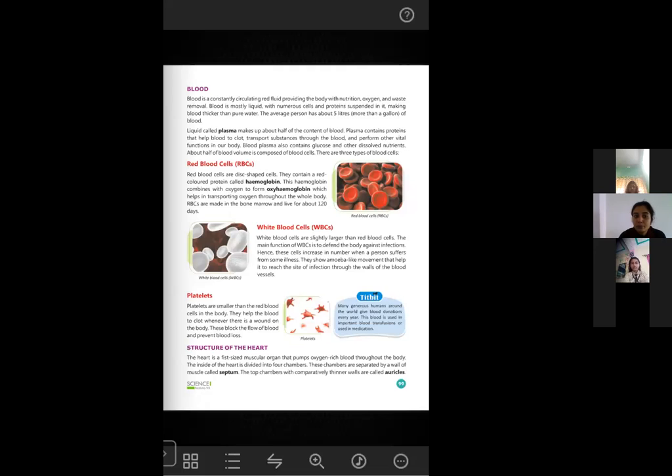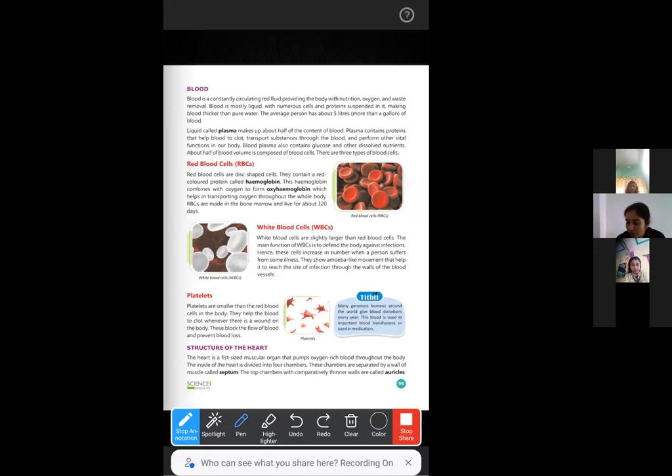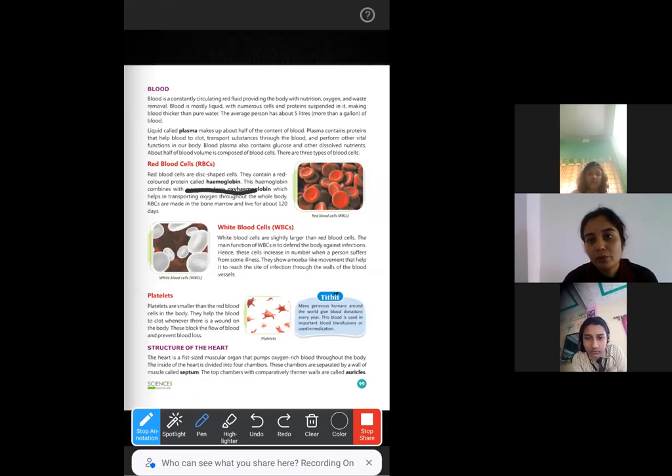The main function of red blood cell or RBC is to carry the oxygen, okay? Because the red blood cell contains hemoglobin. And here you can see it is written. The red blood cell contains hemoglobin, which is rich in iron content. This is why hemoglobin is also red in color.